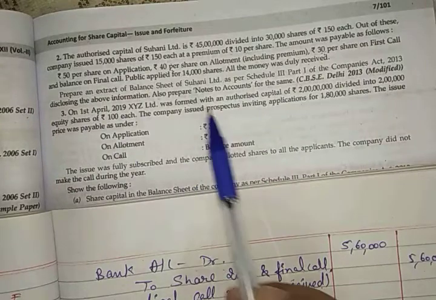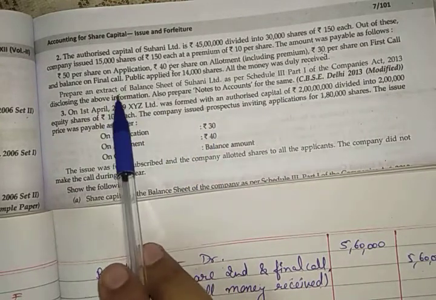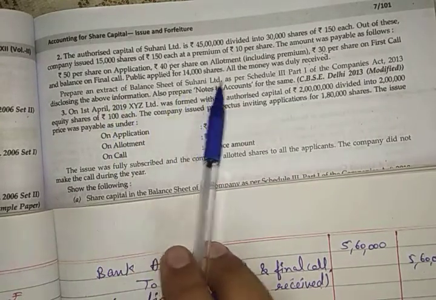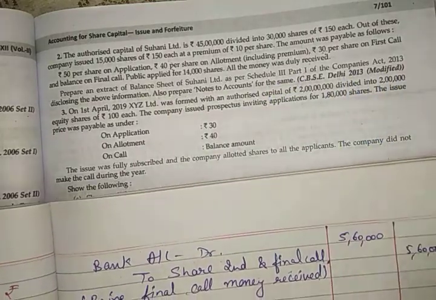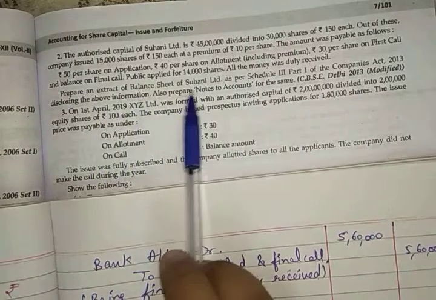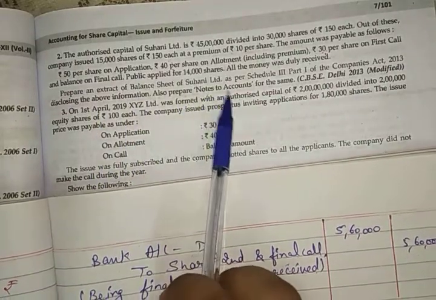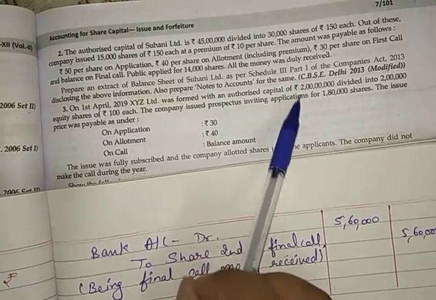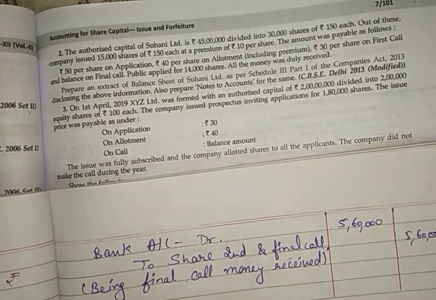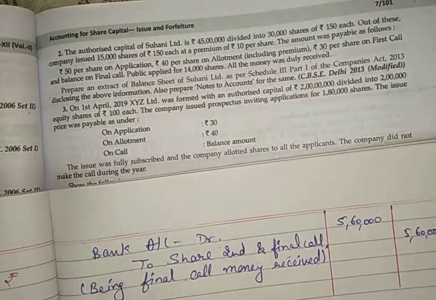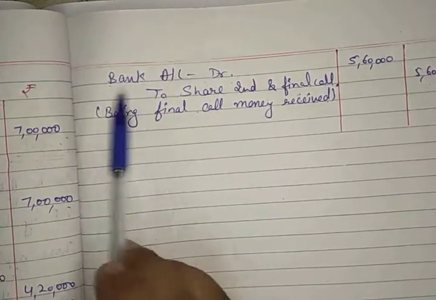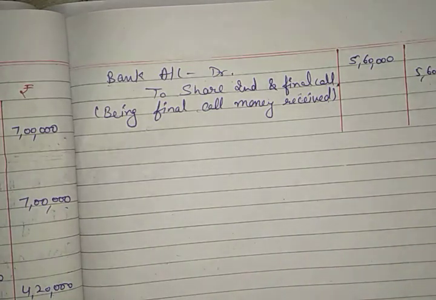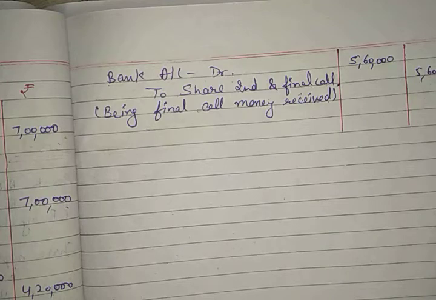Now in the end you will see that you have been asked to prepare an extract of the balance sheet of Suhani Limited as per Schedule 3 Part 1, which means the new format of balance sheet is demanded here, and along with that we are asked to prepare the notes to account for the same. So first of all we need to make a bank account, because through the bank account we will get the whole of the money that we have as bank balance. Firstly we are going to make a bank account, and after that a share capital account.